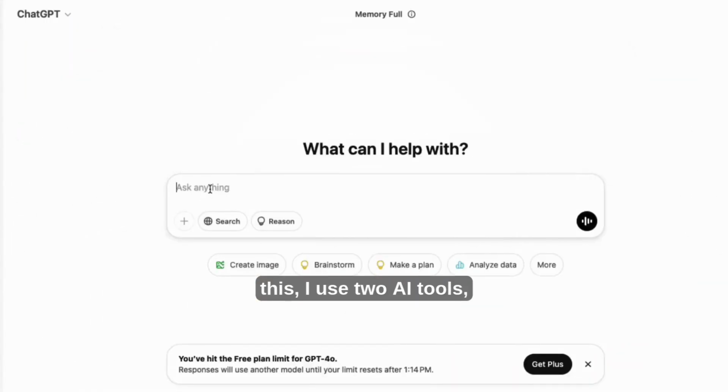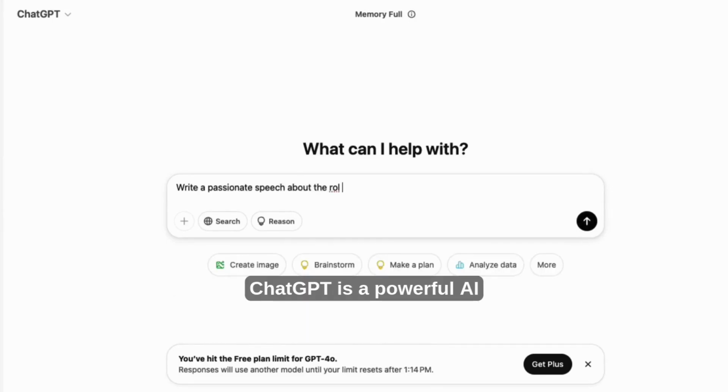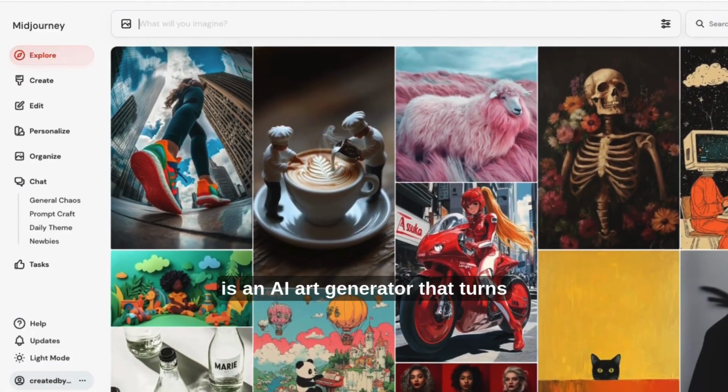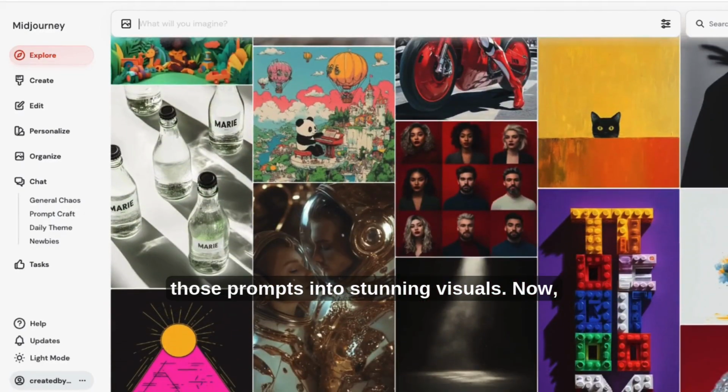To do this, I use two AI tools, ChatGPT and Midjourney. ChatGPT is a powerful AI that helps generate ideas, text, and even image prompts. Midjourney is an AI art generator that turns those prompts into stunning visuals.